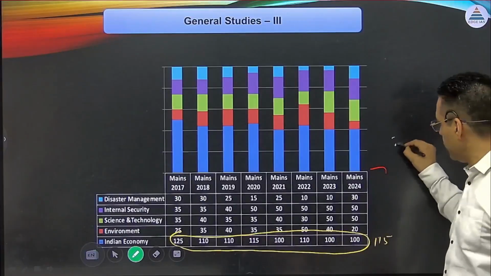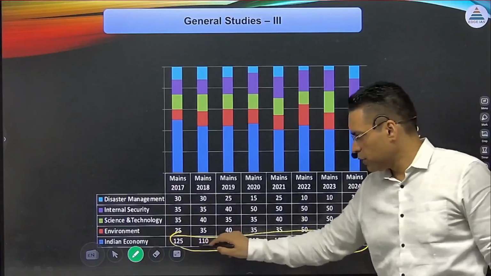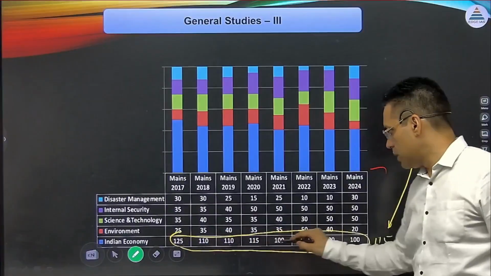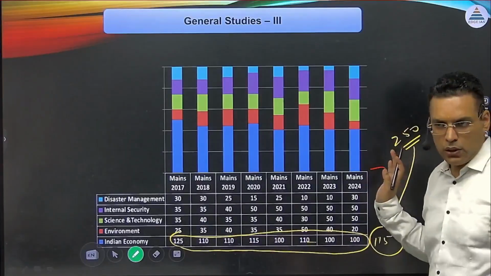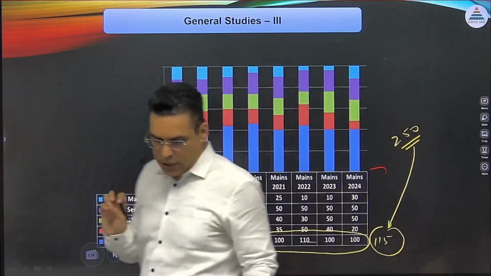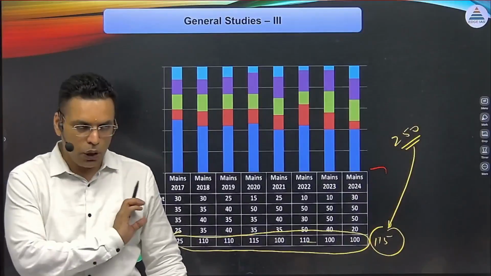So out of 250 marks, on an average 125, 110, 115, 100, like that. So 115 marks worth of questions can be attempted from this section. And take this section very seriously, because it's a highly rewarding section, because it is highly application based.